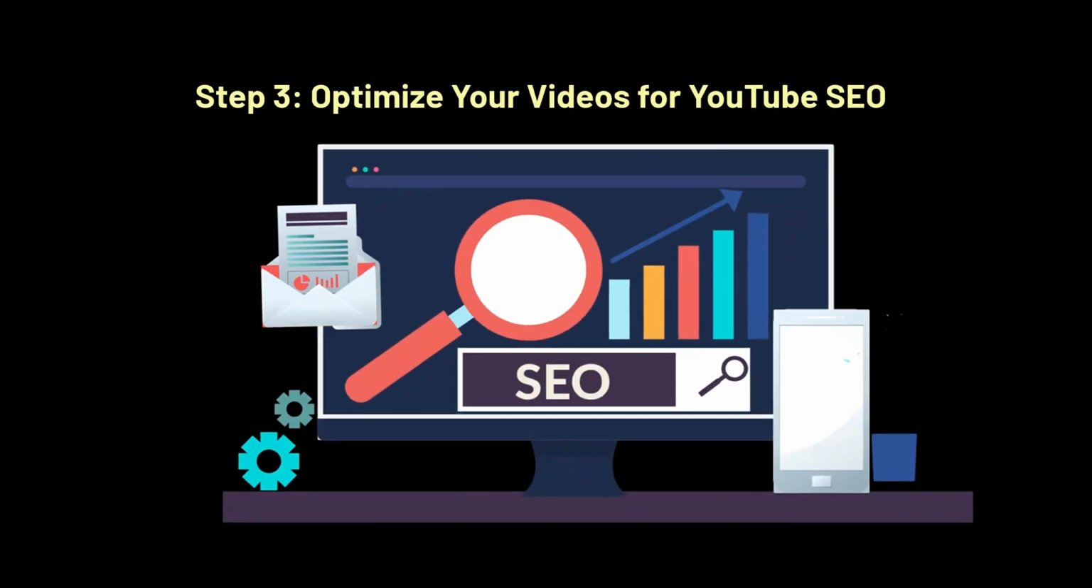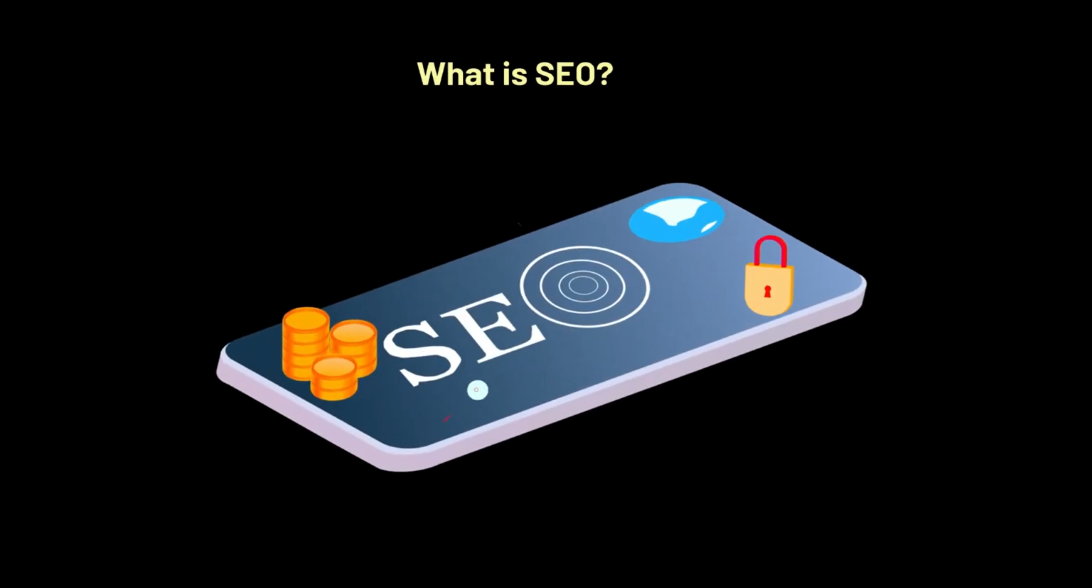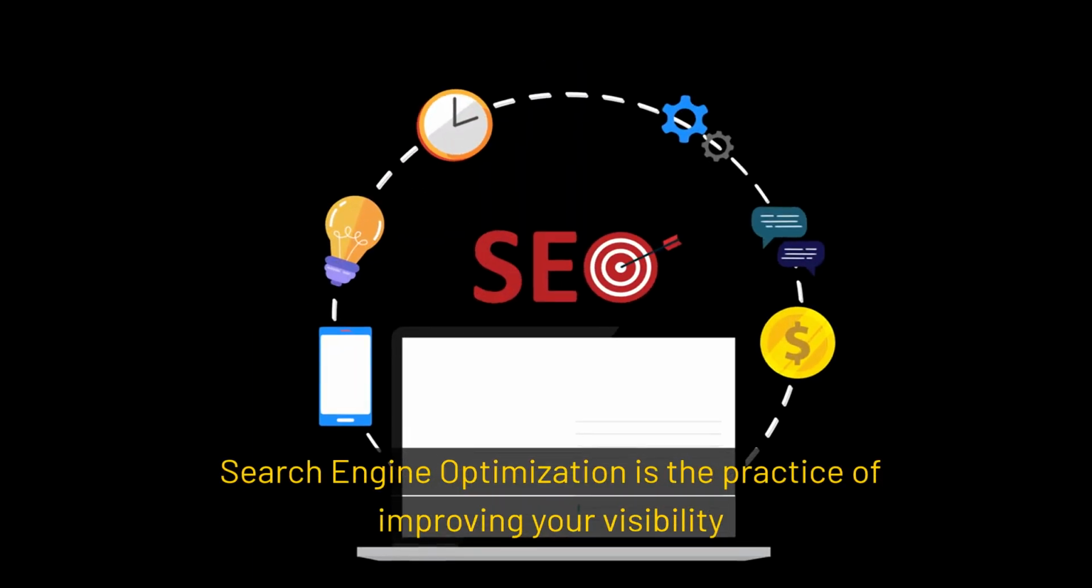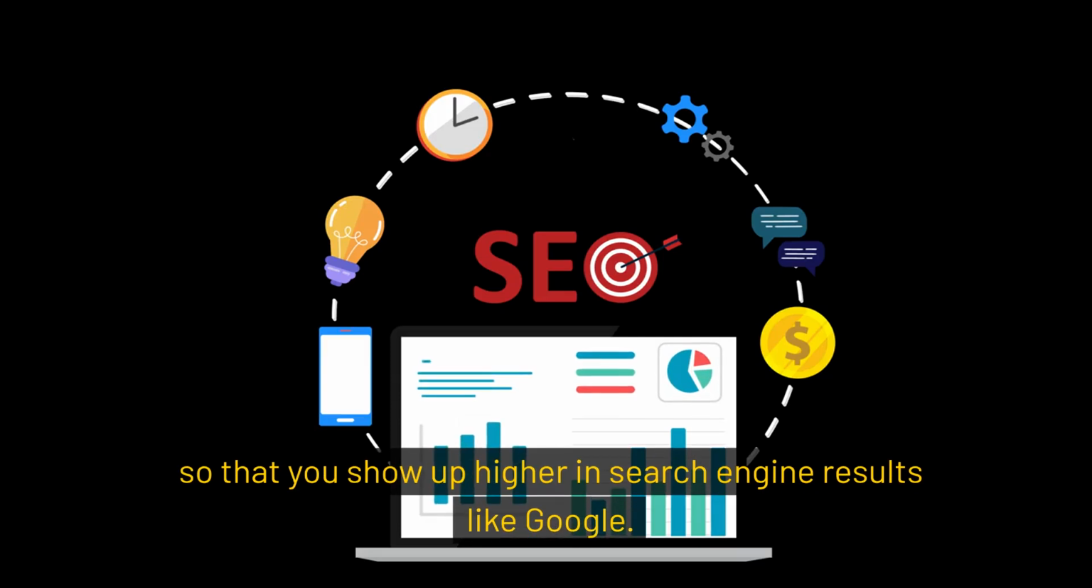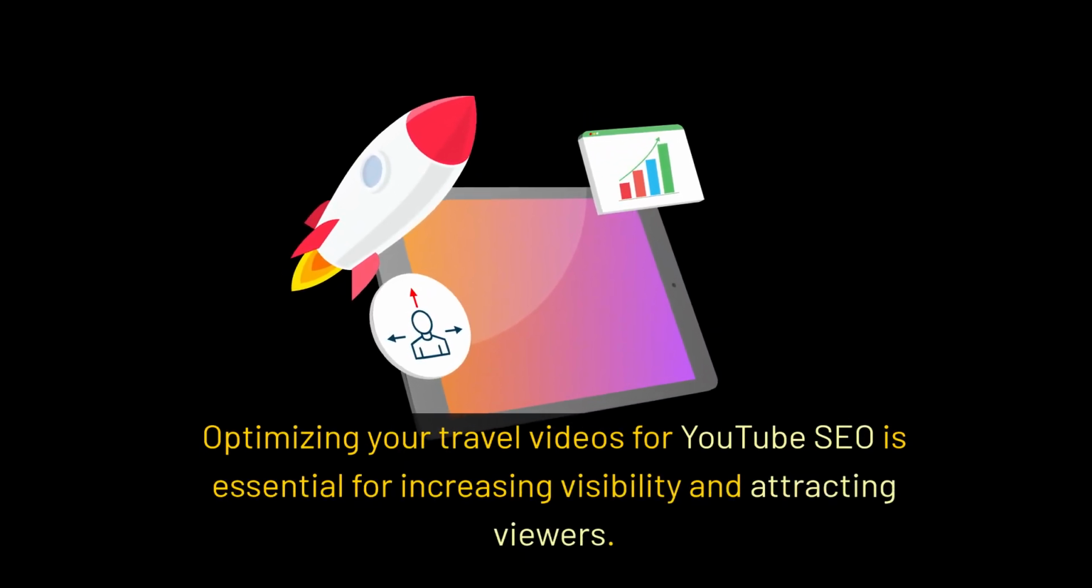Step 3. Optimize your videos for YouTube SEO. What is SEO? Search engine optimization is the practice of improving your visibility so that you show up higher in search engine results like Google. Optimizing your travel videos for YouTube SEO is essential for increasing visibility and attracting viewers.